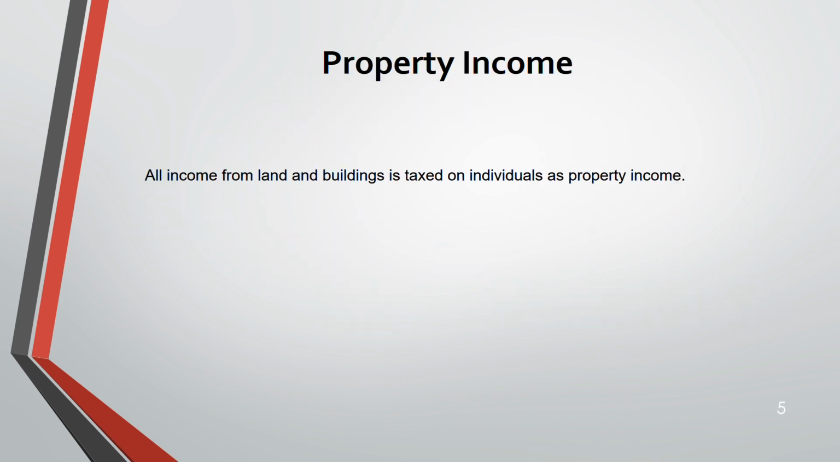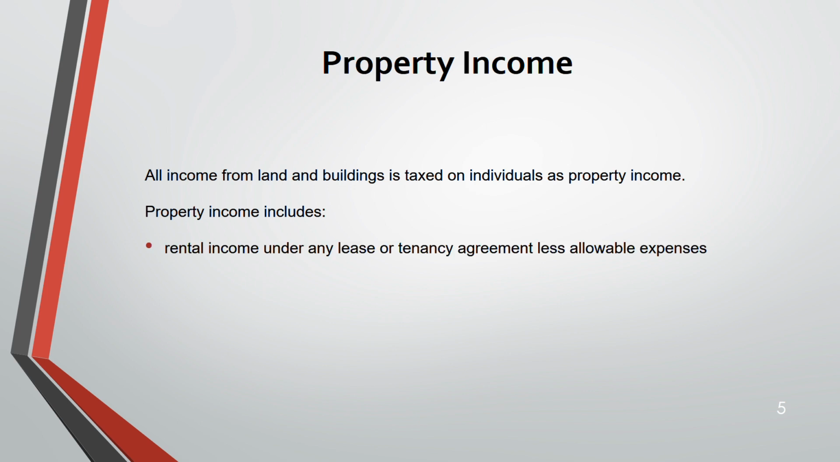Now, property income. All income from your land and buildings will be taxed as property income. Property income includes anything that you are receiving rent on. For example, under a lease, you are getting a lease premium. I'm talking about a short lease, not a long lease. Long leases are excluded from this. If it's a short lease, it comes under property income. So rental income minus the allowable expenses. It could be under any tenancy or a lease agreement.